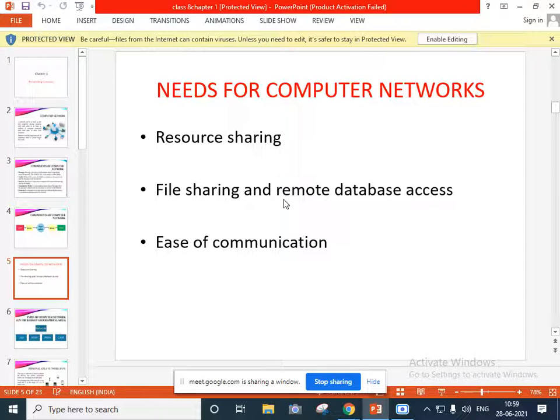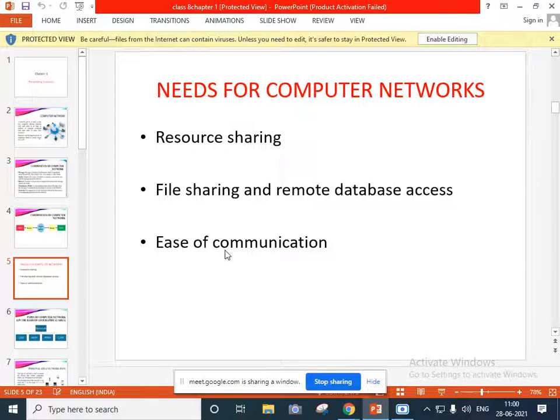Next comes file sharing and remote database access. What do you mean by file sharing here? Suppose I told you to share a file on WhatsApp. You are sharing the file with your friends with the help of WhatsApp, so you are using WhatsApp as a media, yes or no? Yes, ma'am. Okay, so to share the file, we are using WhatsApp as a media. Suppose you want to share a file from one computer to another computer, then we can share that file with the help of a network connection.